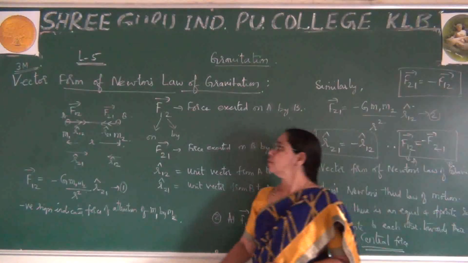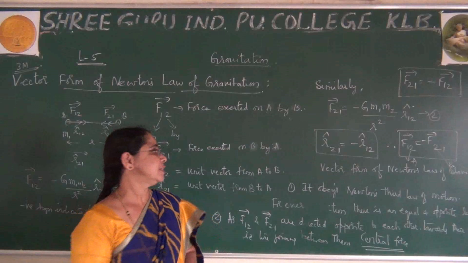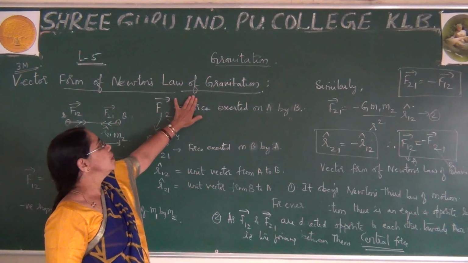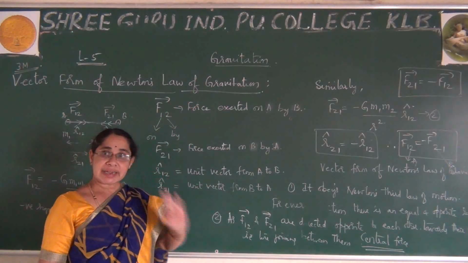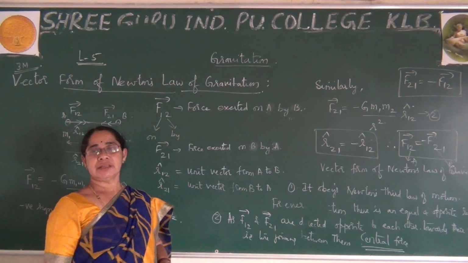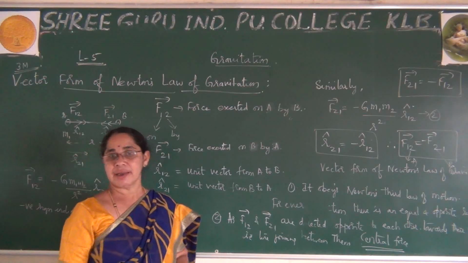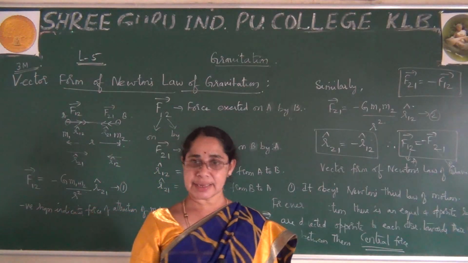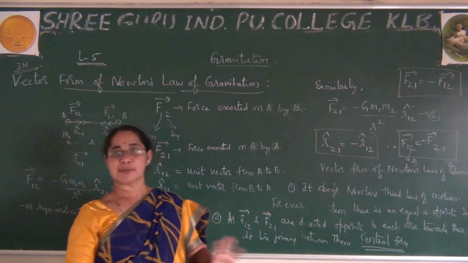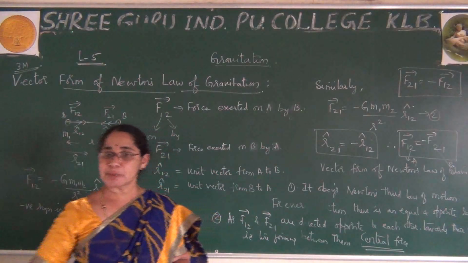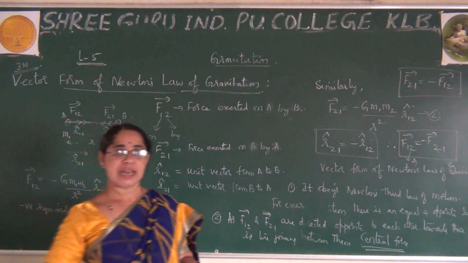Is it clear? So let me go for that. Now this completes the vector form of the law of gravitation. I'll write the vector form in 3 ways: one in unit vector, another in full vector, and another in position vector. I'll show only the expressions and how to write them, and those expressions are useful for objective type questions.